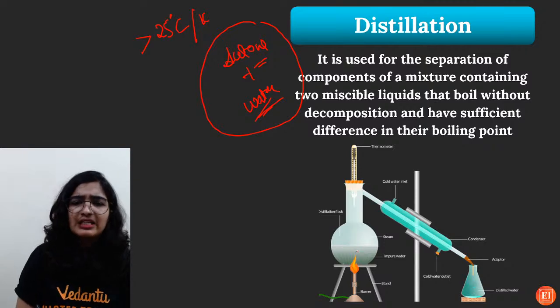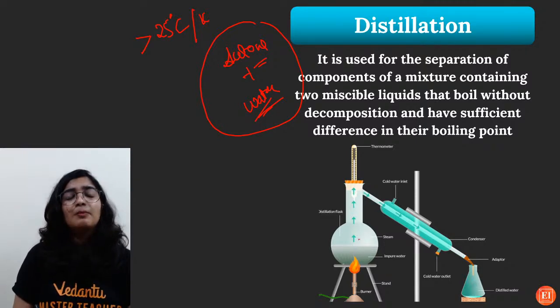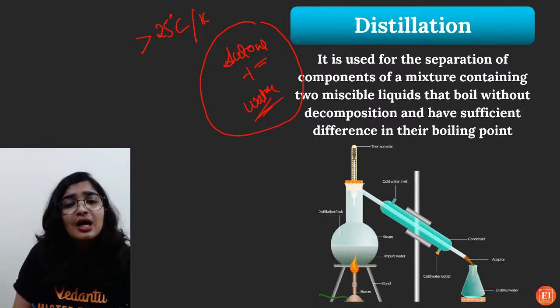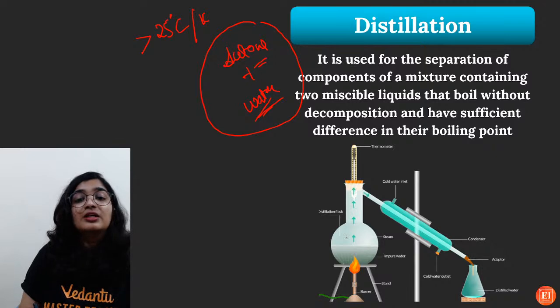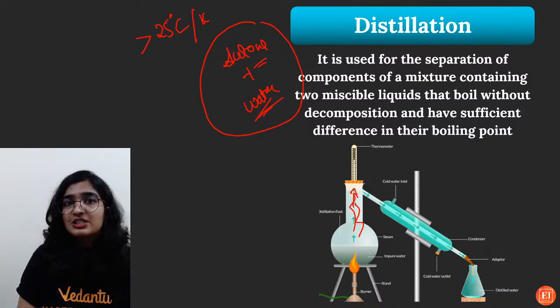So it is also very simple. You have the mixture here. Obviously acetone's boiling point is less. Once you start heating it, acetone, which is volatile compared to water, vaporizes first. Once it reaches its boiling point, it starts vaporizing and then enters the condenser.